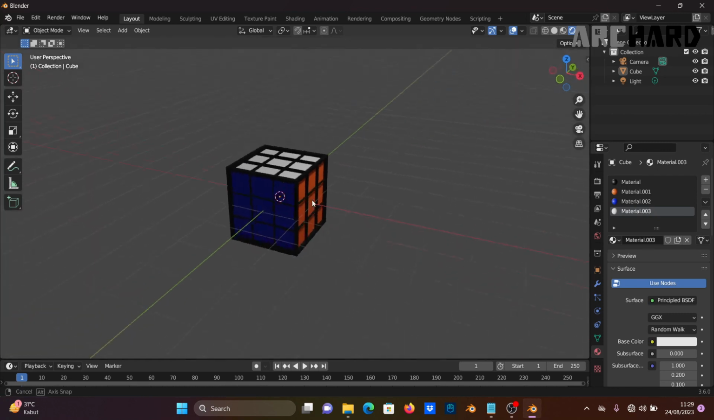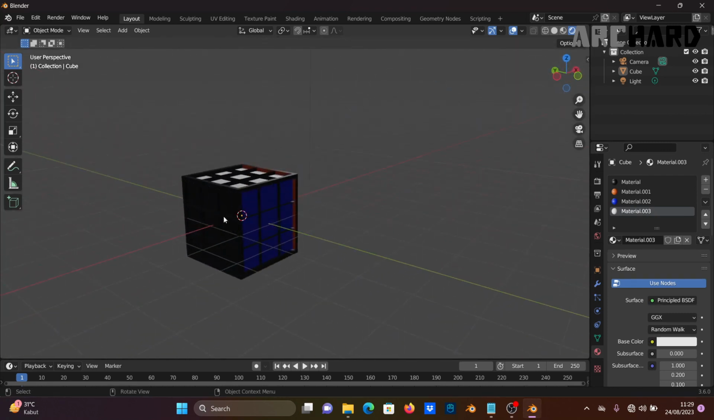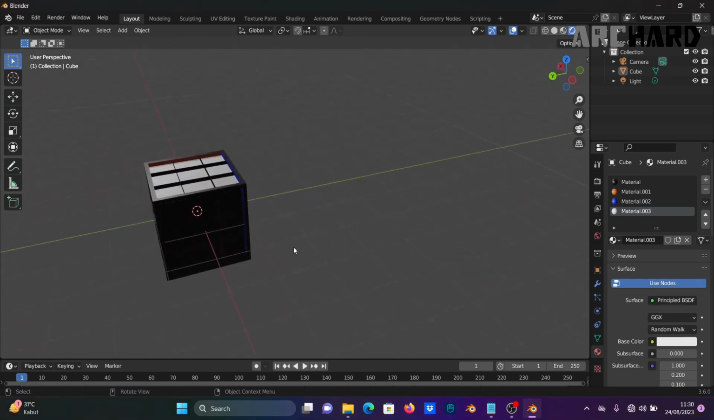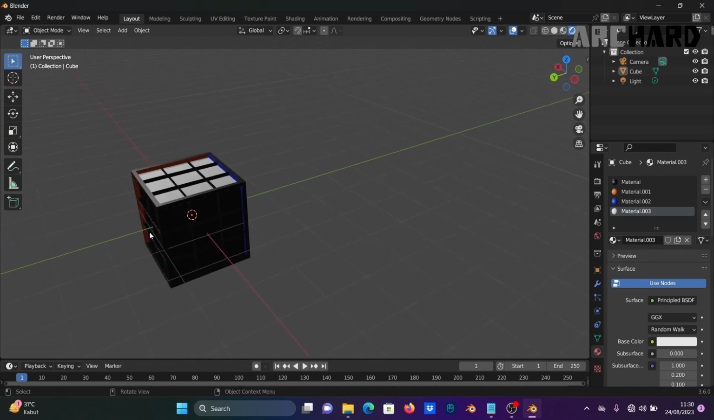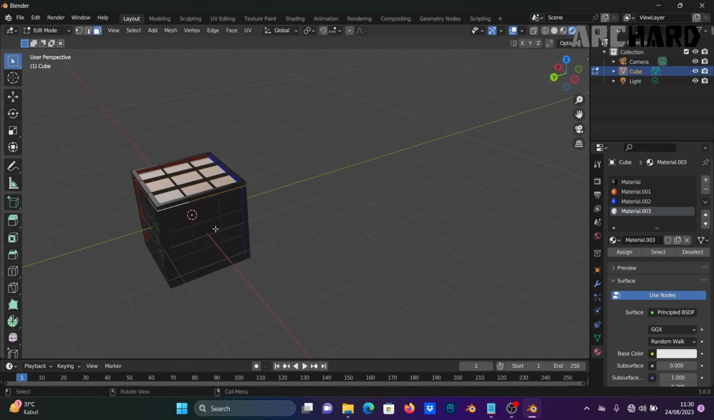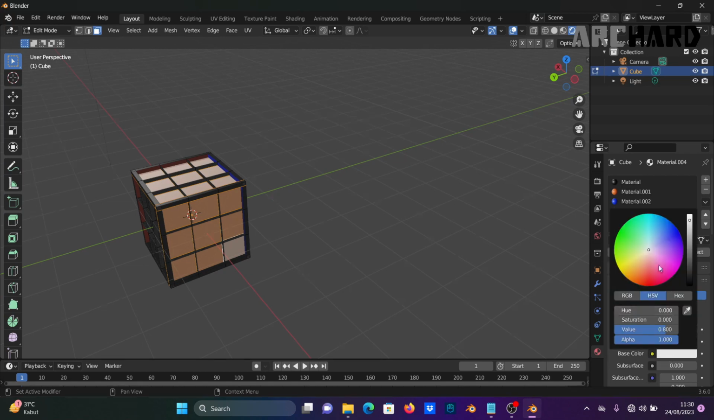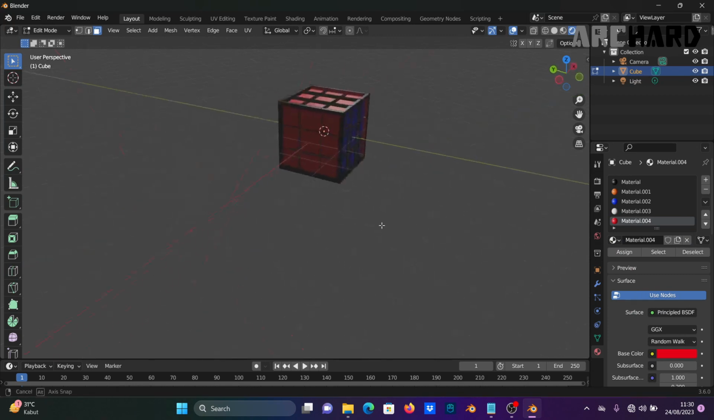Wow, you can add the color of the back of the cube. Like this is the red, and this is green. Like this. Wait, like this. Add material slot, assign new, change to red, like this.